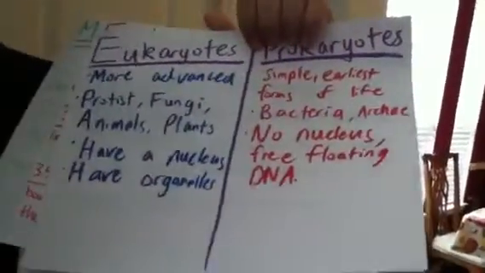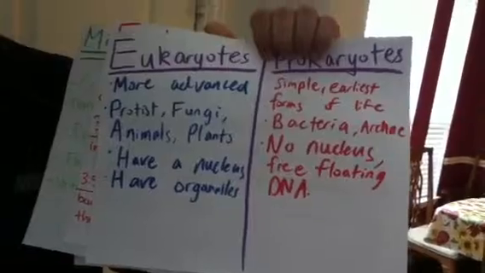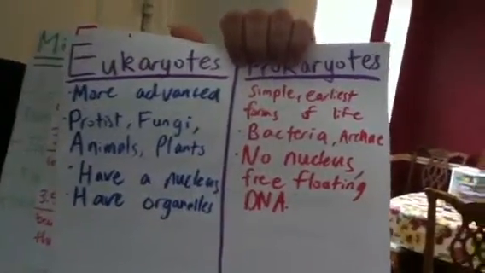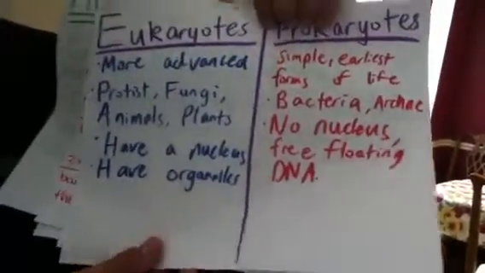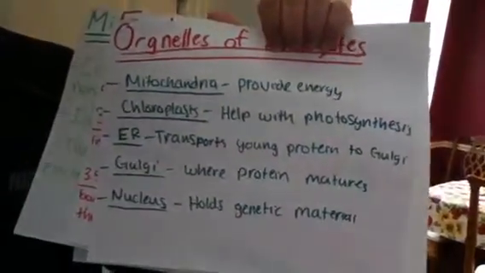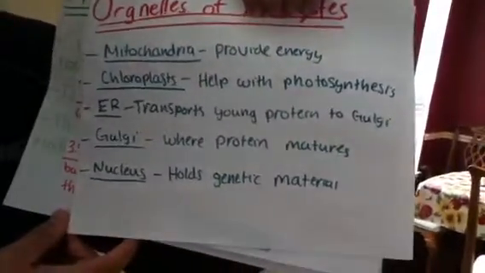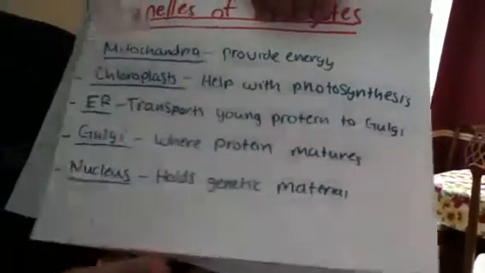What's the difference between prokaryotes and eukaryotes? Eukaryotes are more advanced: protists, fungi, animals, and plants. They have a nucleus and organelles, but prokaryotes are simple bacteria and archaea. They have no nucleus. What are the organelles of eukaryotes? Mitochondria provide energy. Chloroplasts help with photosynthesis. ER transports young protein to Golgi. Golgi, where protein matures. A nucleus holds genetic material.